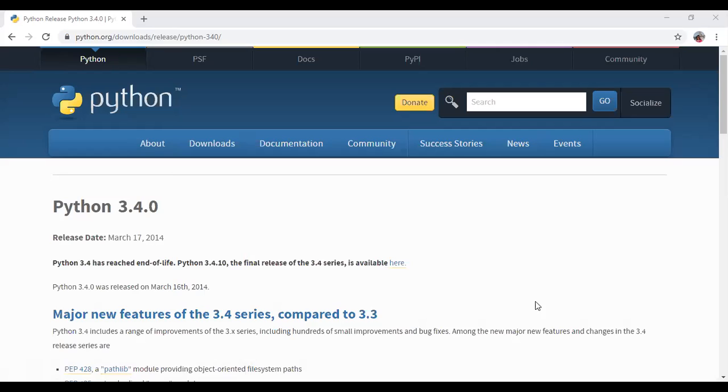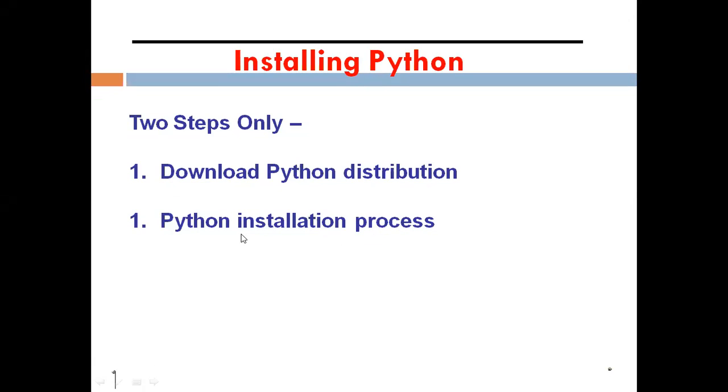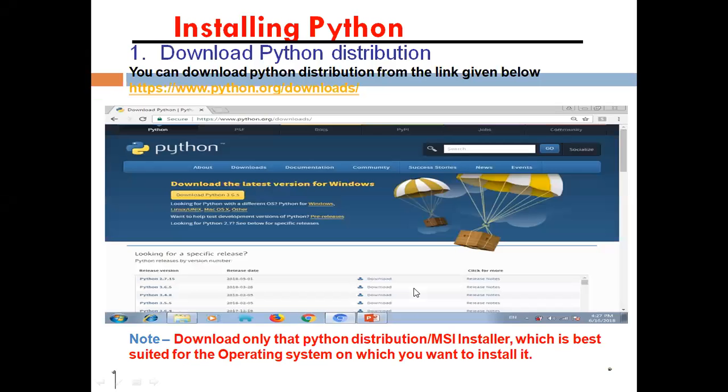So I have given you the demo now. This is the Python installation process that I have told you. This is the part where I have downloaded.